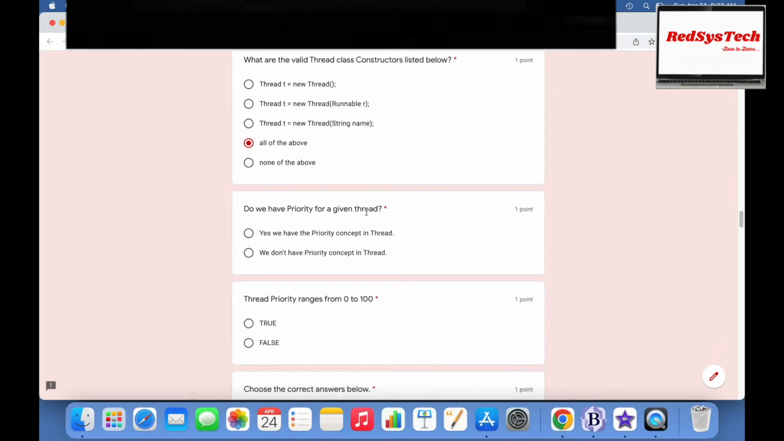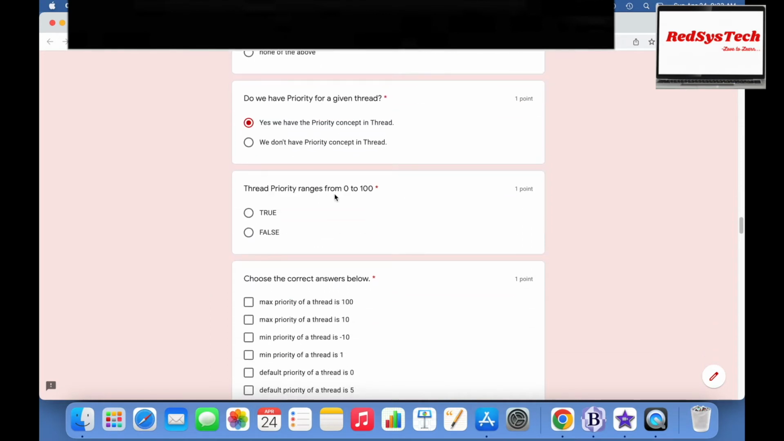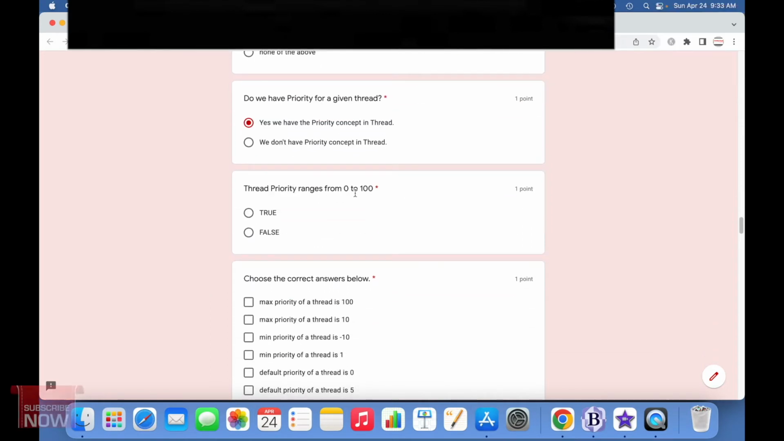Do we have priority for a given thread? Yes, we have a priority, right? We have the concept of priority in a given thread. Thread priority ranges from 0 to 100. No, it's not like 0 to 100.